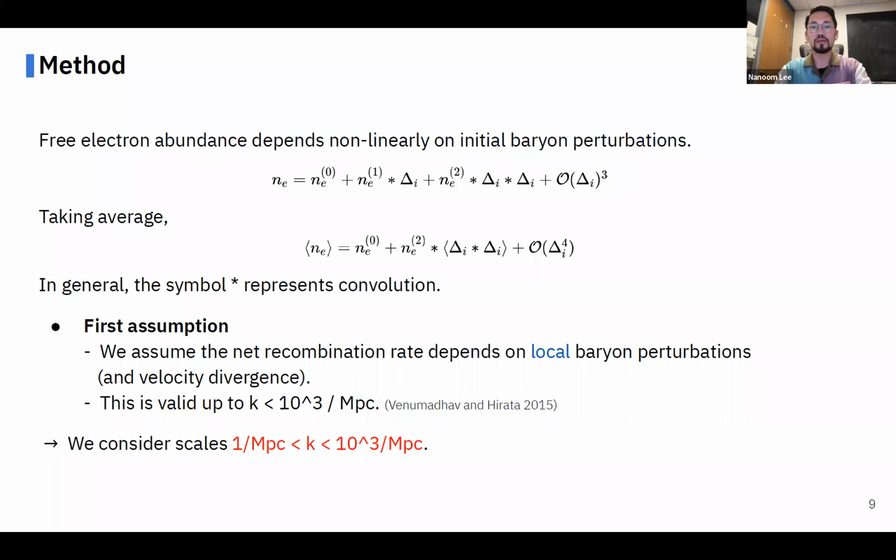Here we assumed the net recombination rate depends on local baryon perturbations. So our result is valid up to k of 10 to the 3 inverse megaparsec, since on smaller scales, the spatial transport of Lyman alpha and Lyman continuum photons can be important. So we limit our study to scales with k greater than 1, but smaller than 1000 inverse megaparsec.